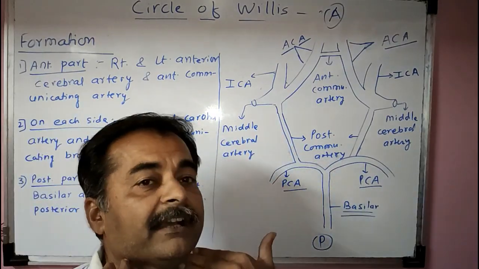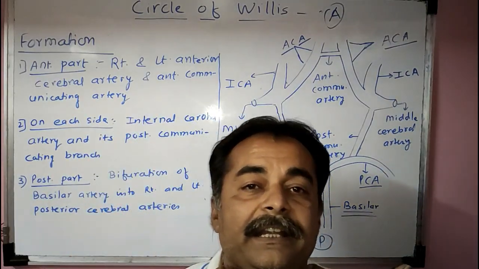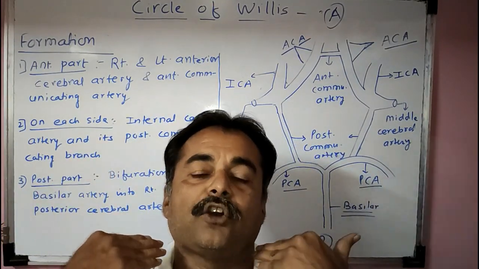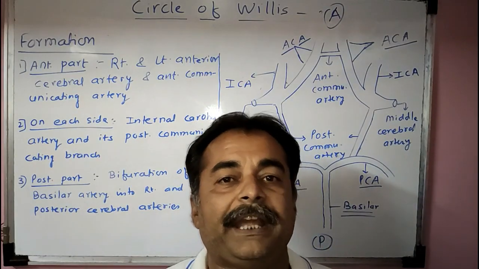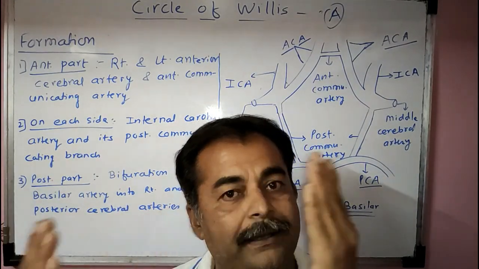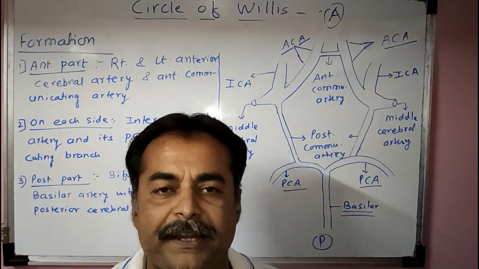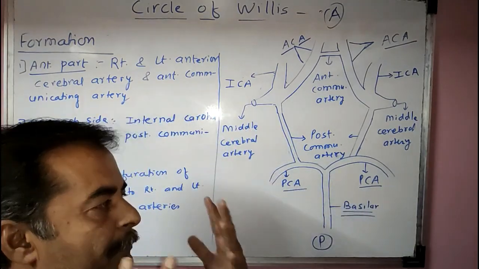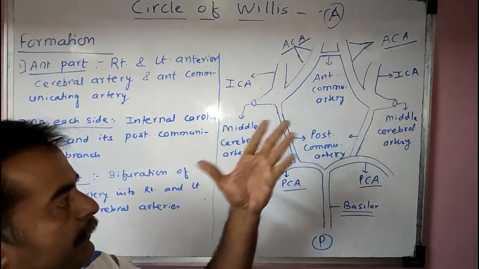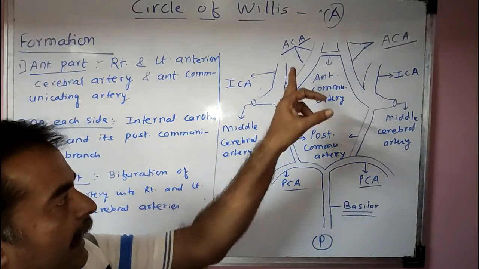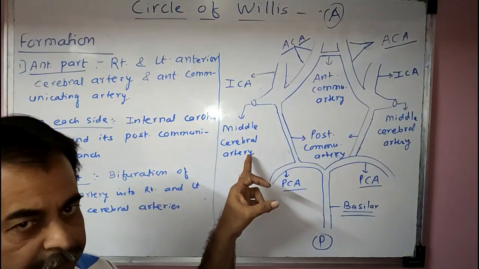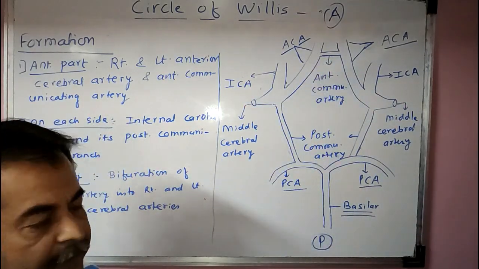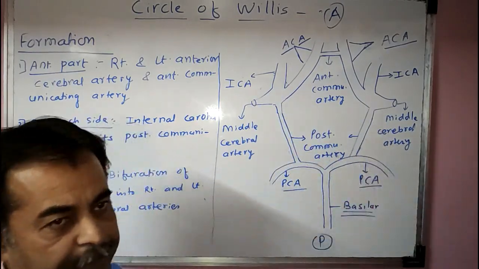And in the neck, we had seen that the common carotid artery divides into the internal carotid artery and the external carotid artery. The internal carotid artery enters the brain through the foramen lacerum and gives some branches. Its terminal branches are the anterior cerebral artery and the middle cerebral artery. Before its termination, it gives off the posterior communicating artery.